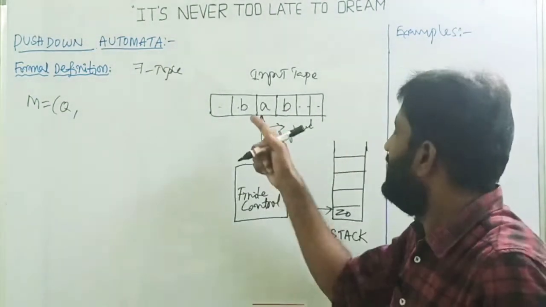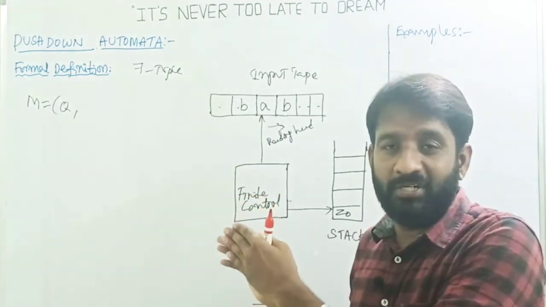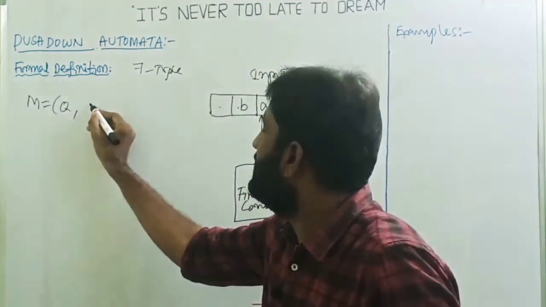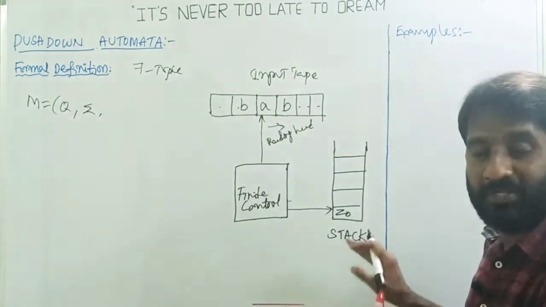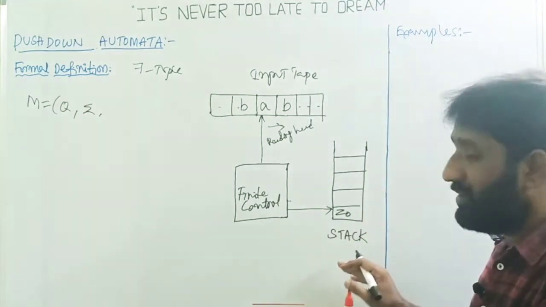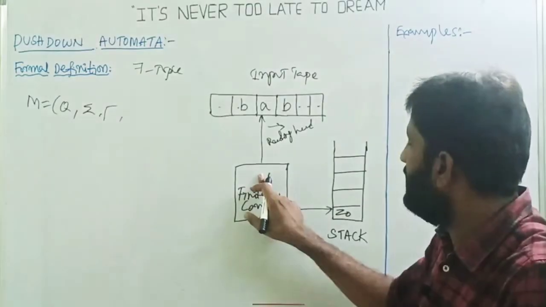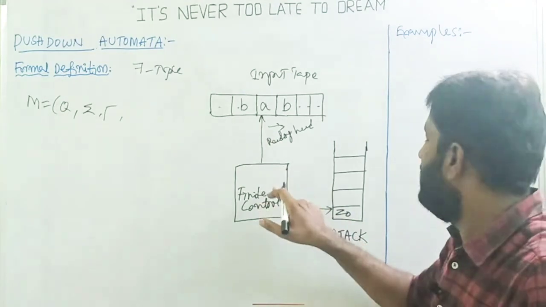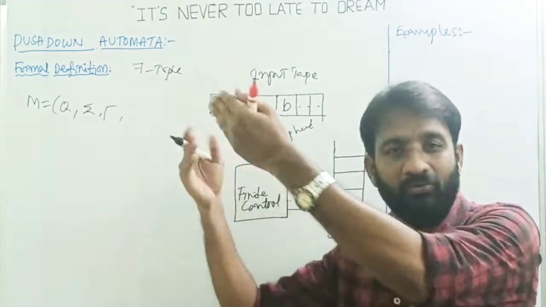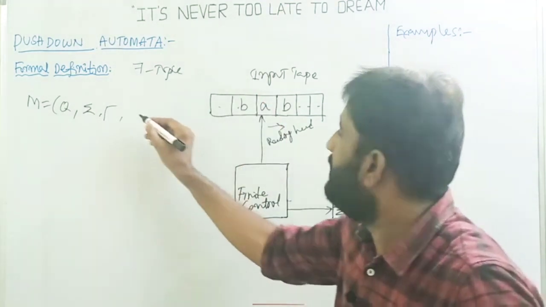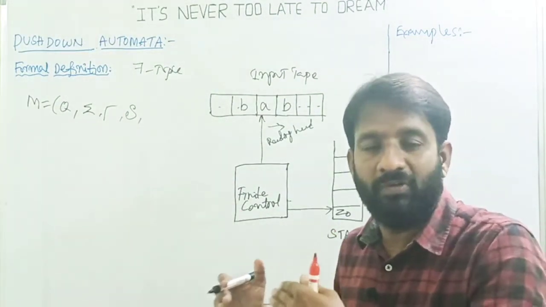Then the input tape is going to hold some input symbols, a, b, or 0 or 1 and something else. So this comes under the alphabet, and those alphabets are represented by sigma. Then the stack has some special alphabet, Z0. Those alphabets are represented by the stack alphabet. A finite automata, by reading one symbol from the input tape and one symbol from the stack, can make some transitions, whether it remains in the same state or goes to another state. These are represented by using the transition function.